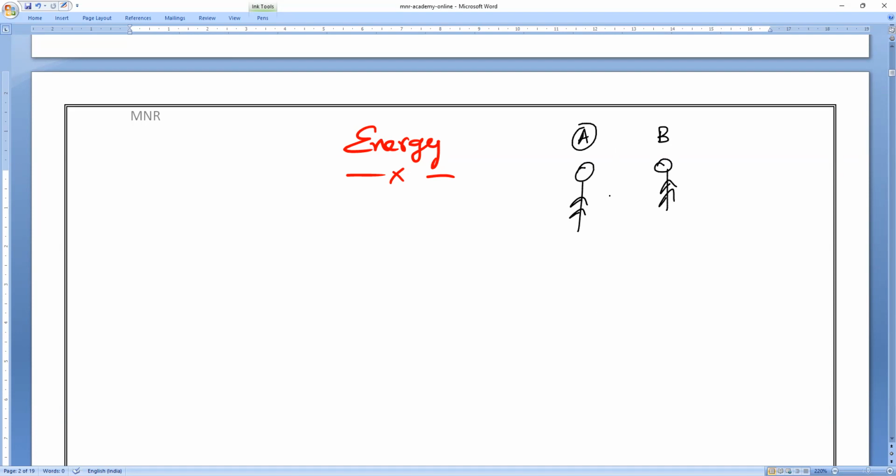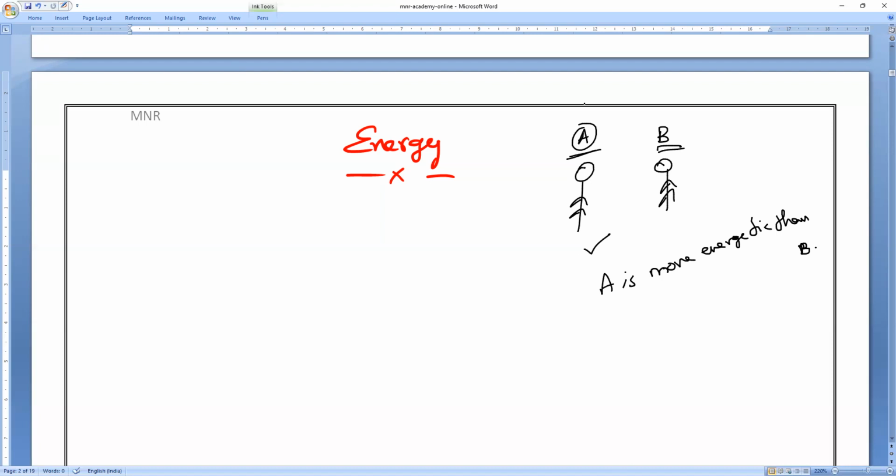So I say that A is more energetic than B. So what does it mean? Anybody can tell? I'm simply saying the statement. I'm having two persons, and compared to B, A is more energetic. So what does it mean?